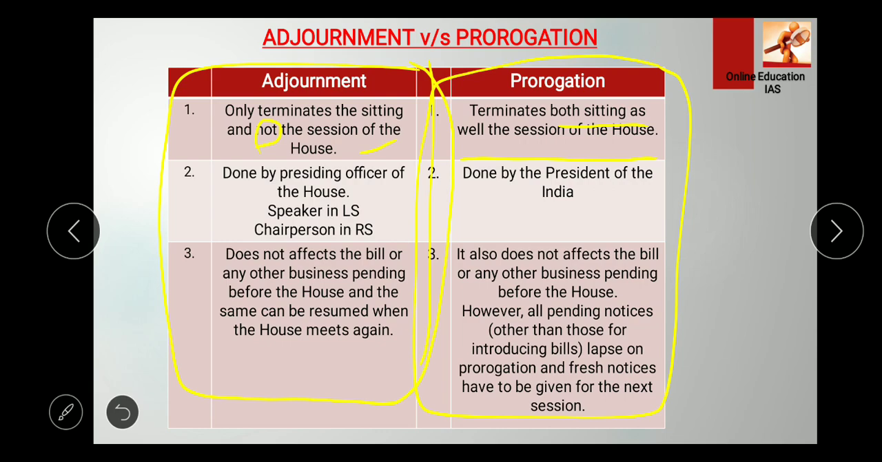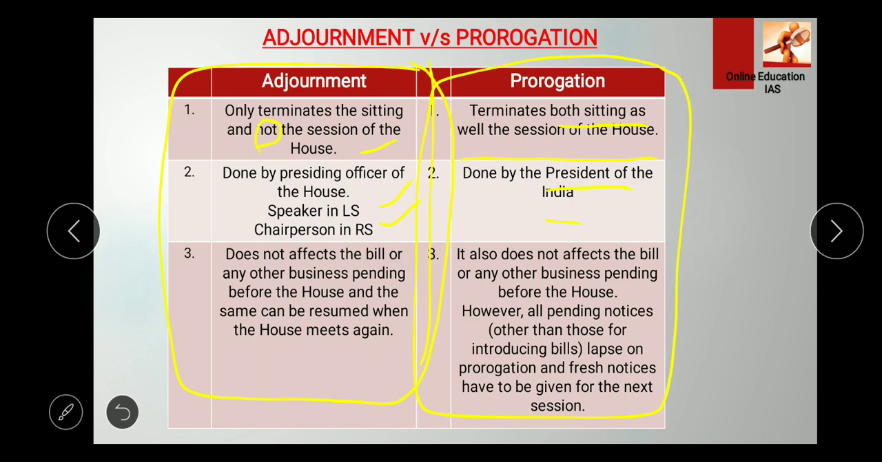The second statement is that adjournment is done by the presiding officer of the house. As I also told you earlier, it is the speaker in Lok Sabha and the chairperson in Rajya Sabha. And prorogation is done by the president of India, right? Why is it done by the president of India? Because it is terminating the sitting as well as the session. So you can remember it by this: two things are being done, so that should be done by the president. And when only one thing, that is the sitting, is terminated, it is done by the presiding officer.